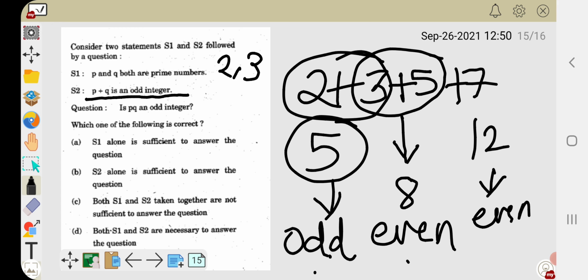Then the question is: is PQ an odd integer? Which of the following is correct? Here both S1 and S2 are necessary to answer the question. So our answer is option D: both S1 and S2 are necessary to answer the question.